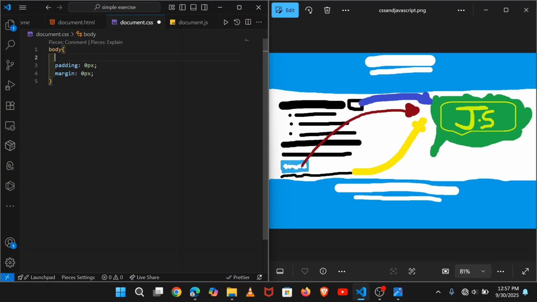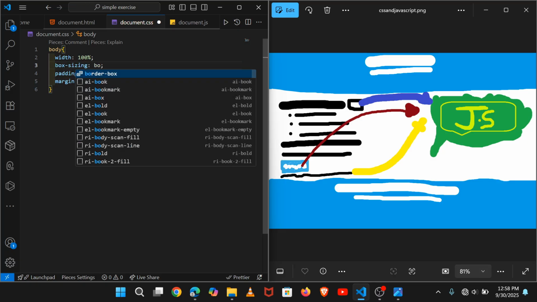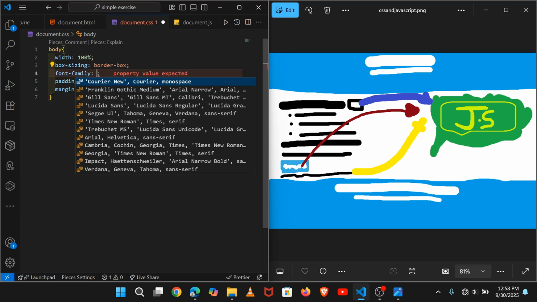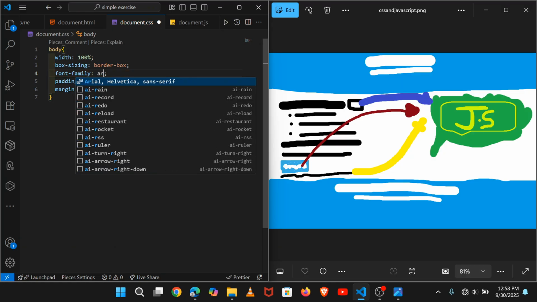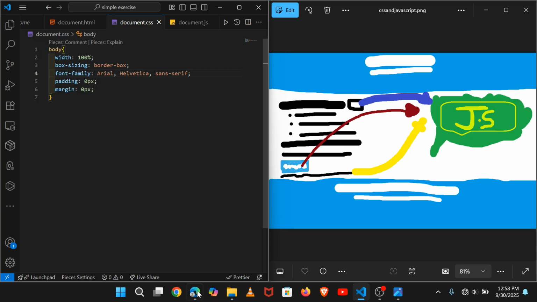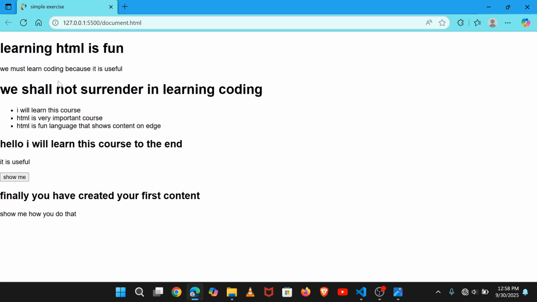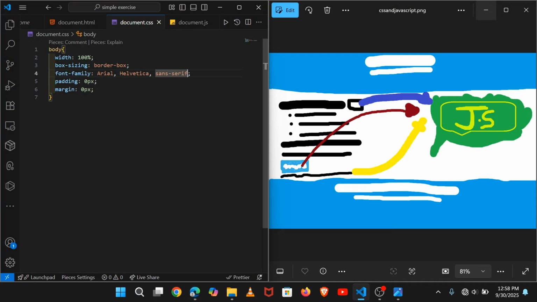So remove that border, and set the width to 100% with box-sizing: border-box, and set font-family to Arial, sans-serif. You are going to see how all the words, all the paragraphs and the headings present inside our HTML have changed to that font. So this font-family changes how the text will look.